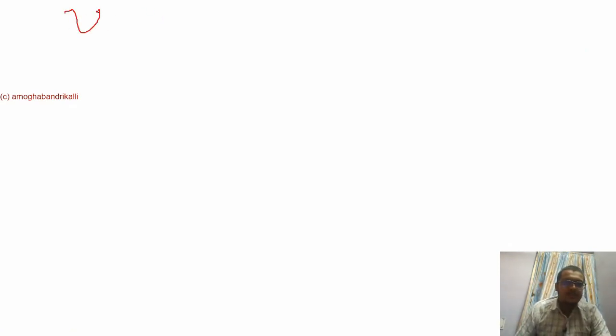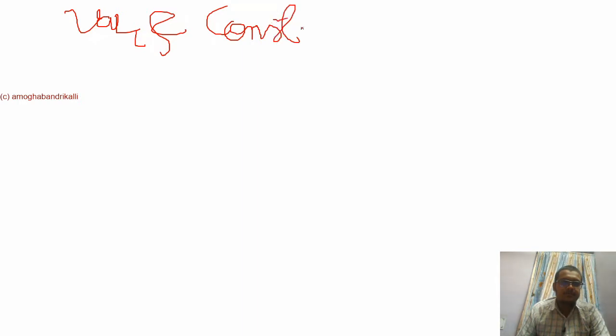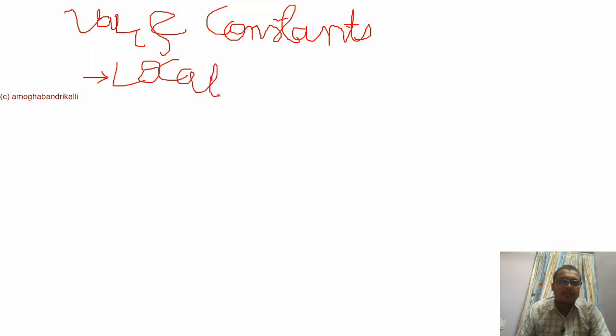So the next one is we are going to talk about variables and constants. So this is variable and constant. Variables in the C programming language, which Arduino uses. Here we have the variable scope, that is local variables and global variables.